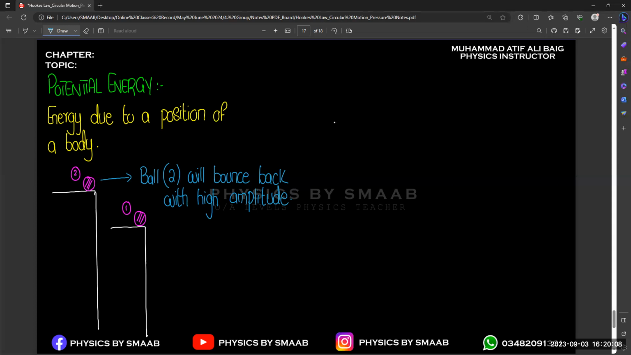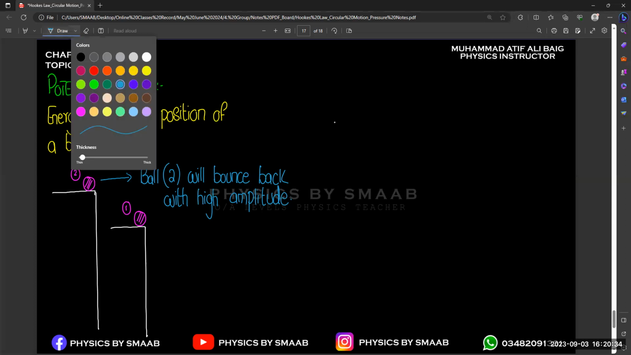Just like the rubber band, if we stretch the rubber band, the energy stored in it is known as elastic potential energy. And when we release the rubber band after stretching it the most, you will get more force by the rubber band on the body, right? And if we talk about the formula, potential energy is equal to mgh.